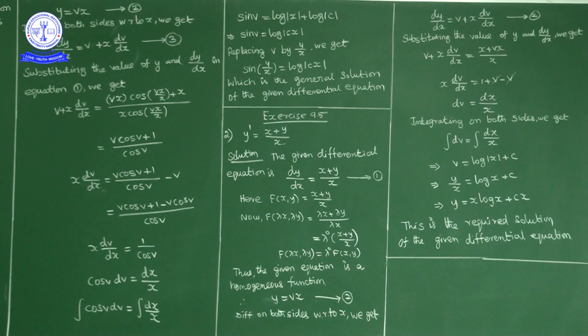So dy by dx is equal to g of y by x form. We write y is equal to vx, making the substitution y is equal to vx, and dy by dx is equal to v plus x into dv by dx. We reduce it to the variable separable method. After that, integrating on both sides. In the end, replace v by y by x. We will get the required general solution of the given homogeneous differential equation.